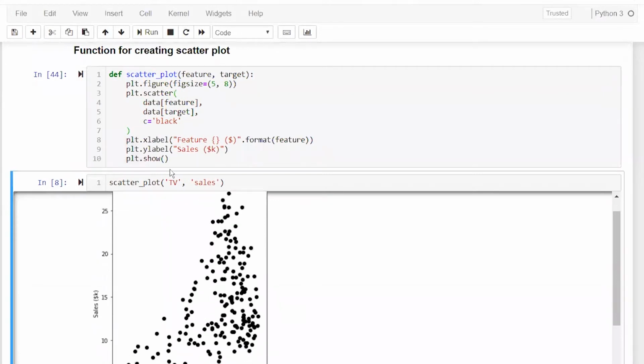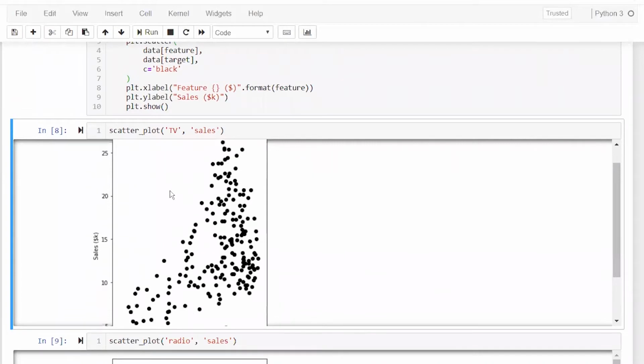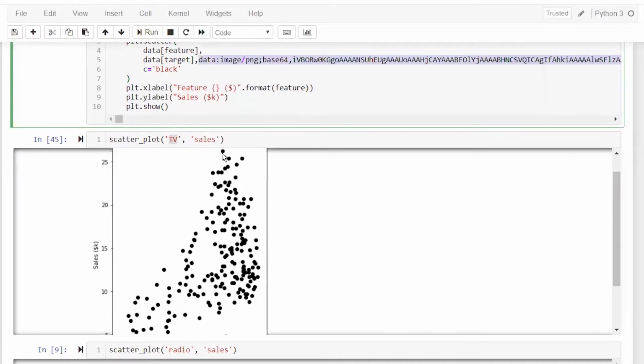Next is visualizing the data. When you have multiple variables, you take y, that is your dependent, versus any one feature, that is your independent, and see how well that is predicting. If I keep TV and sales, then what is the trend of it? If I run this, you will see it is somewhat positively correlated.